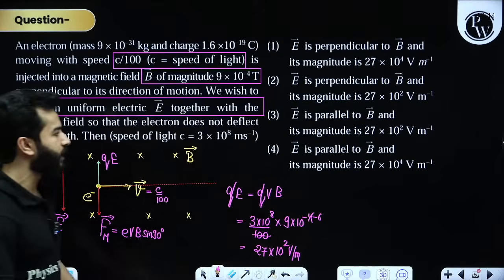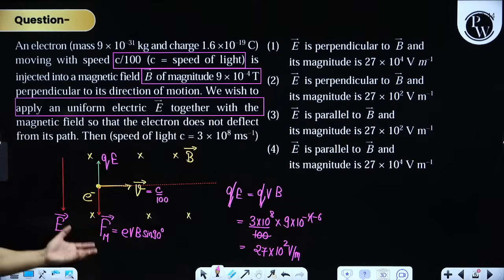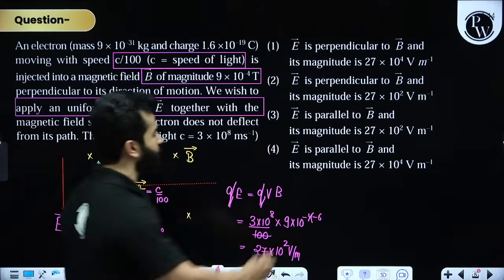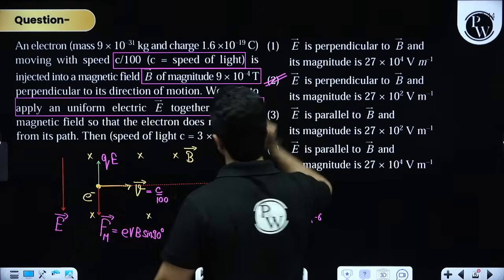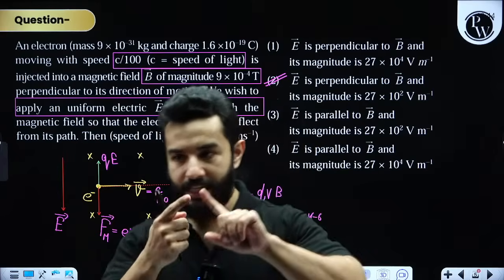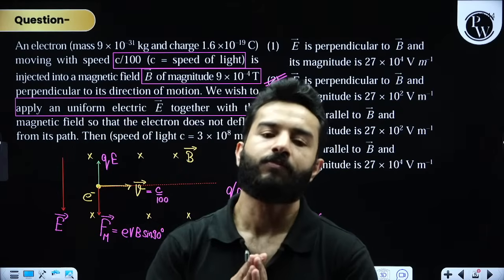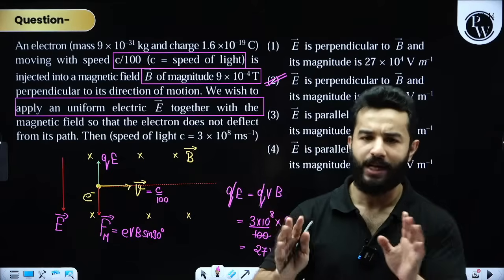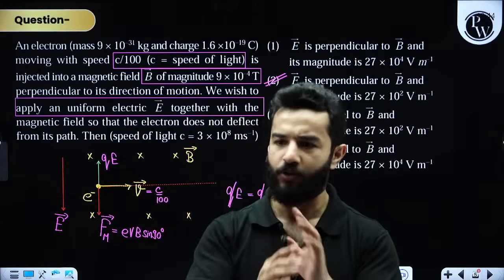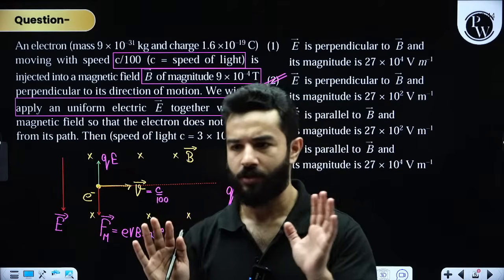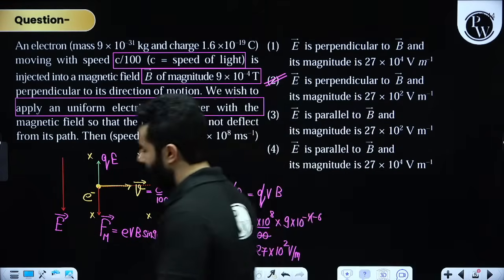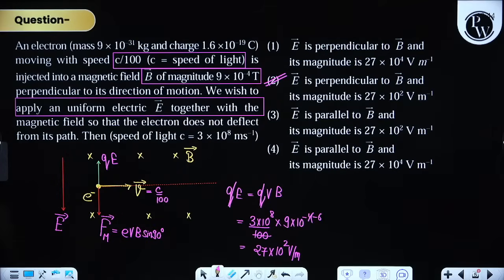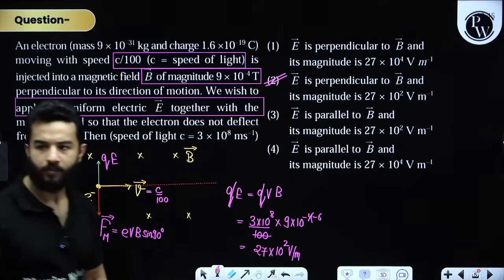Everything is in SI units, and the electric field is, of course, not parallel to the magnetic field. It is perpendicular to the magnetic field. Option 2 is correct. This is easy, it is simple. Not complex, not lengthy, not difficult. A doable question, an extremely doable question. B is absolutely correct, my dear friends. Please note it down.